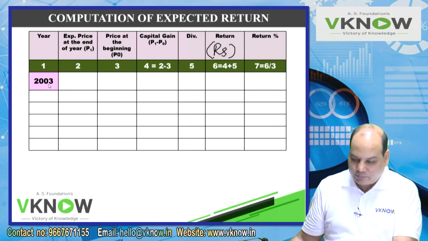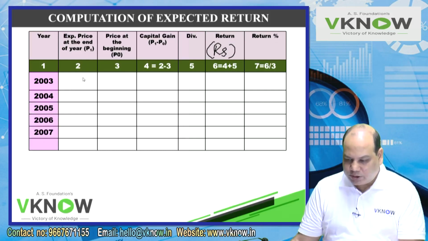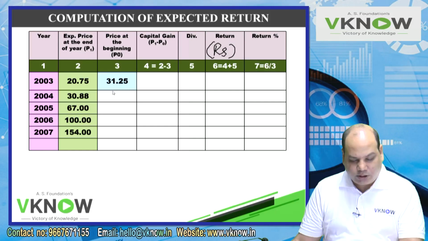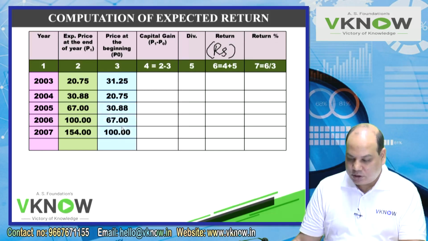So, 2003, 4, keep writing 5, 6, 7. Expected price at the end, go to that respective year, last column. 20.75, 30.88, 67, 100, 154. Price at the beginning. Take the previous year closing price. So in 2003, the previous year closing is 31.25, 20.75, 30.88, 67, 100.